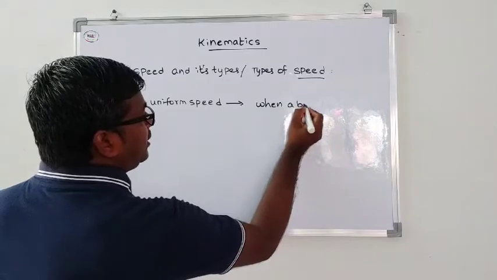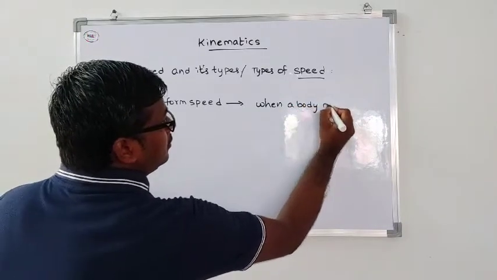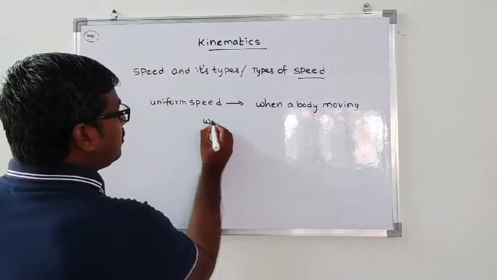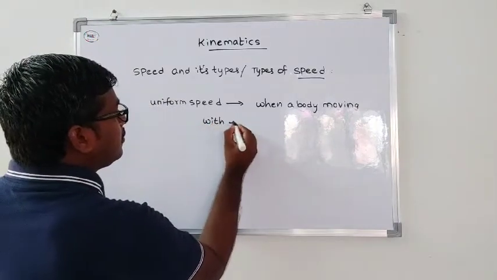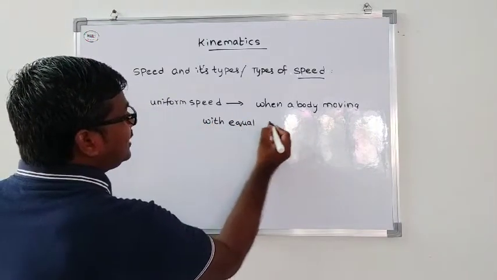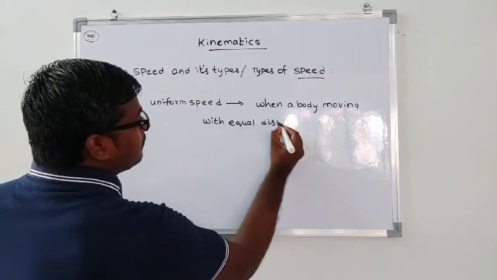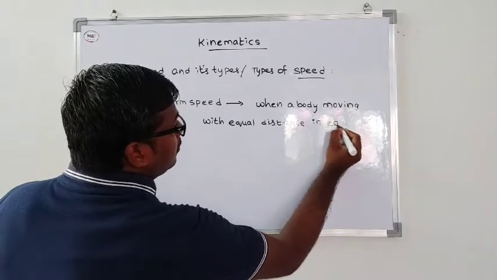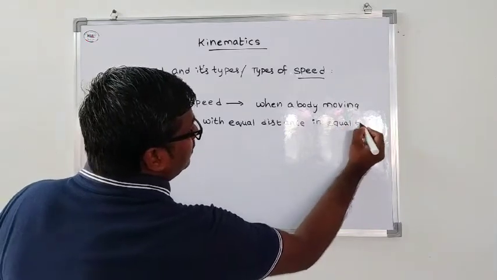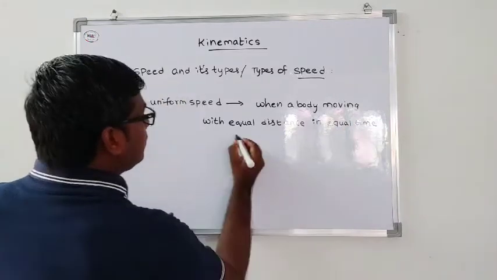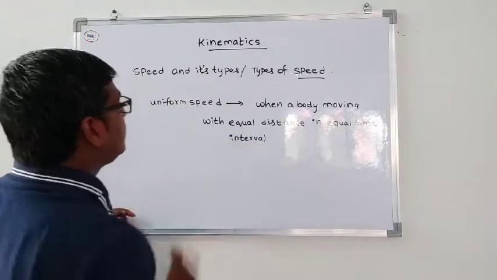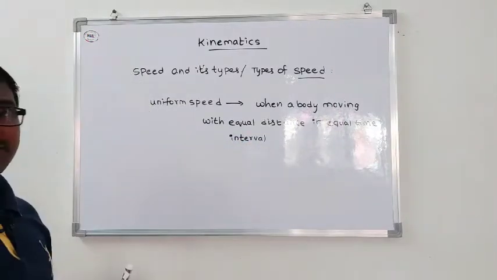When a body moves with equal distance in equal time interval, that is called uniform speed.